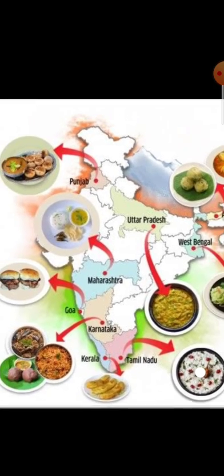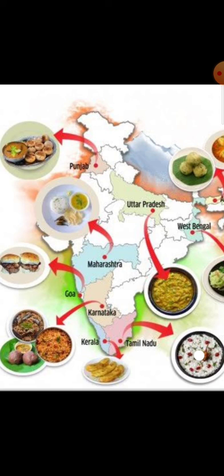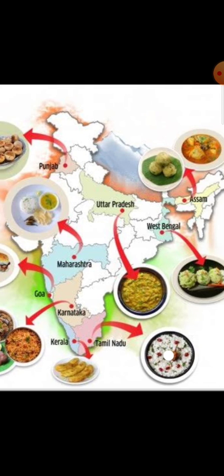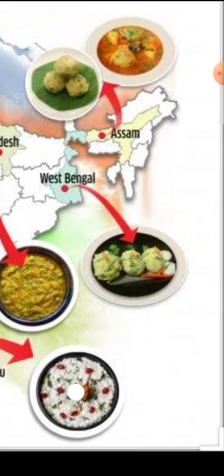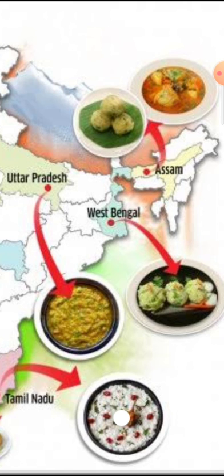In Kerala or in the south region, they are mostly likely to have idli, dosa, sambar, right? Masala dosa and everything. In the Bengal region, it has been seen that they mostly have fish curry.